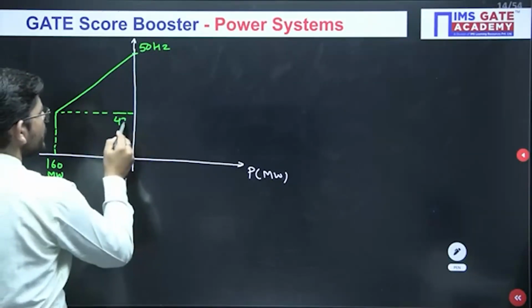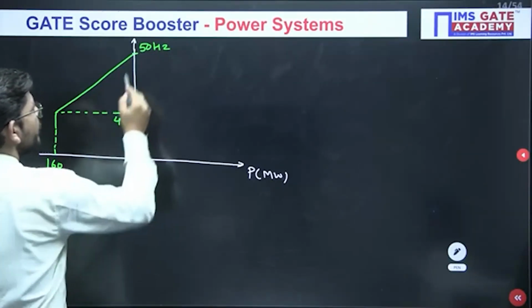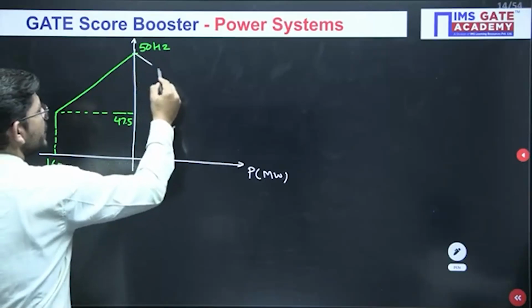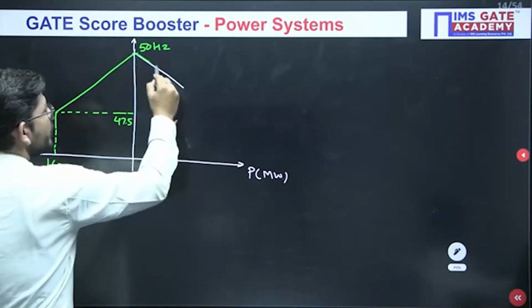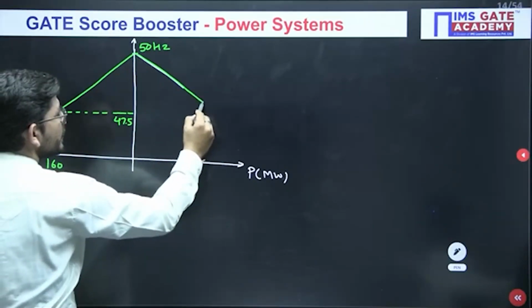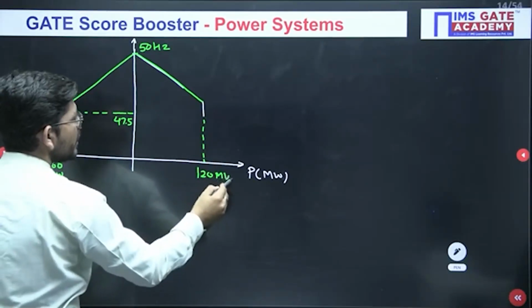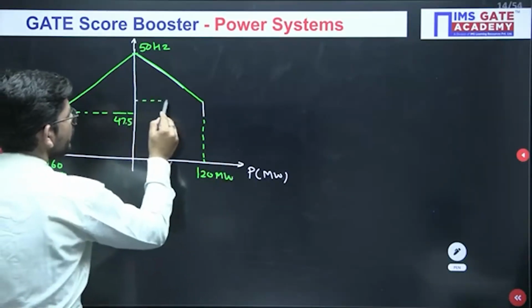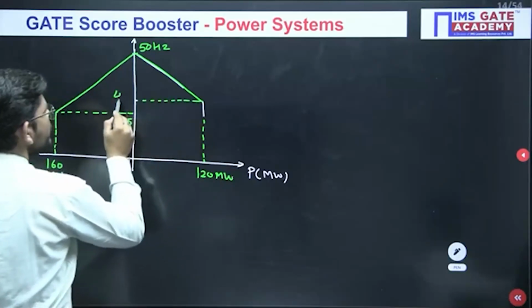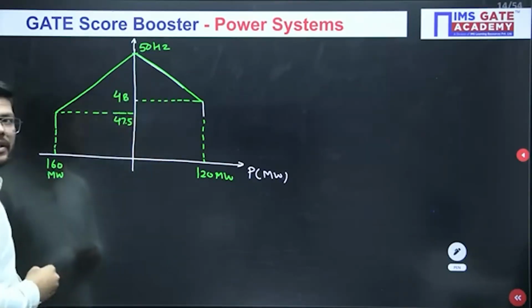Now we have another generator which is supplying 120 megawatt, and it is operating at a frequency of 48 Hz.